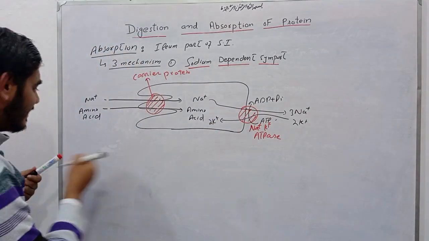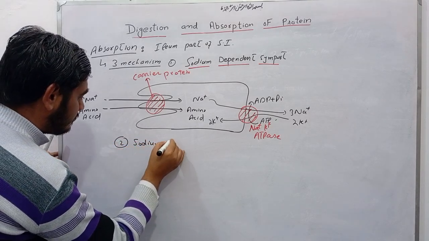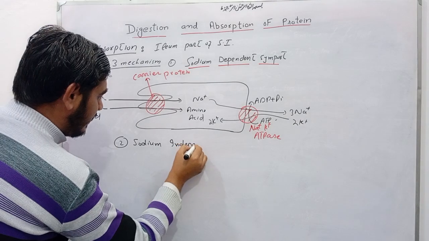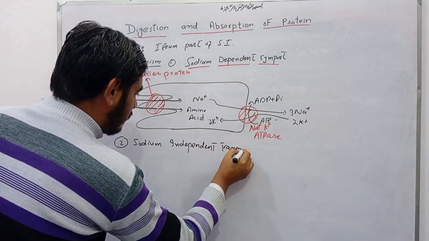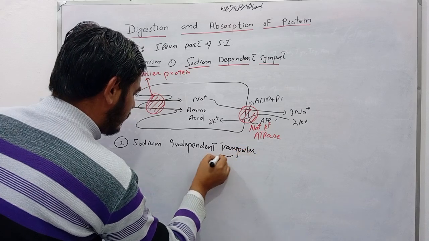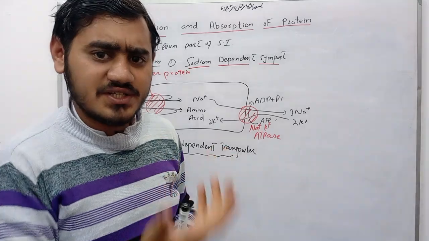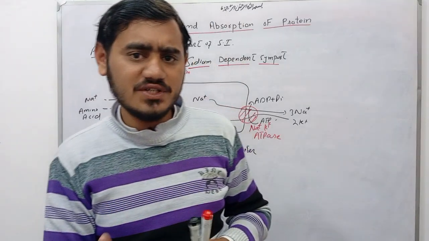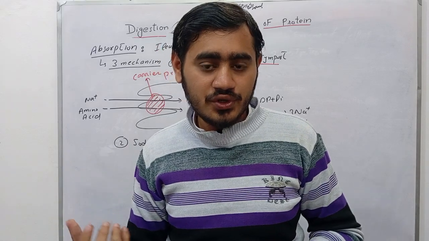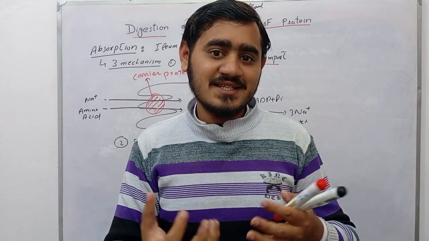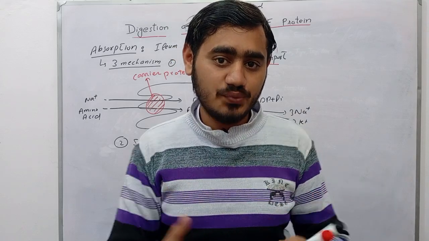Now coming toward another mechanism, that is sodium independent transporter. For acidic amino acids there are various transporters. For basic amino acids there are various transporters. For neutral amino acids there are various transporters. For amino acids and glycine there are various transporters, and for beta alanine there are various transporters.